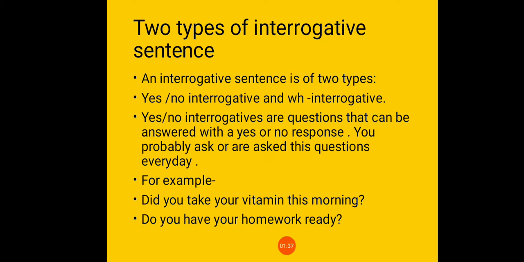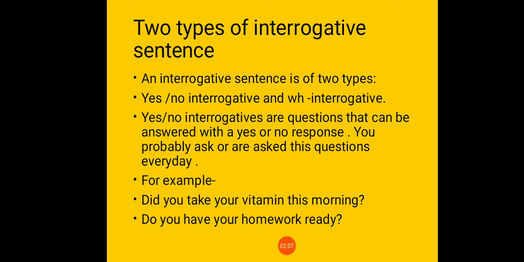Students, there are two types of interrogative sentences. First, yes/no interrogative, and second, WH interrogative. Means there are two types of interrogative sentences, the yes/no question form and the WH question form.